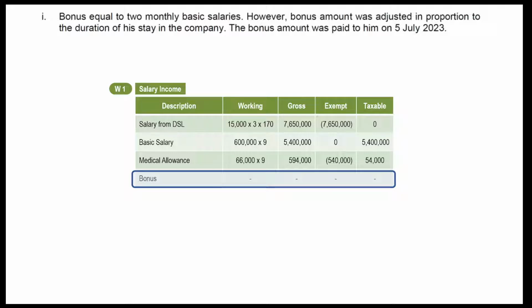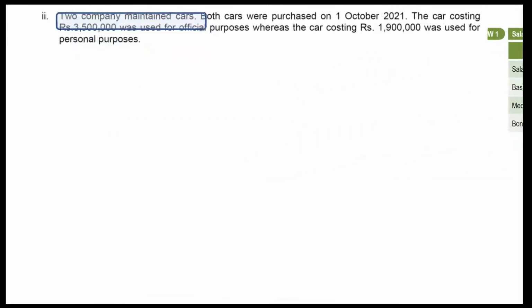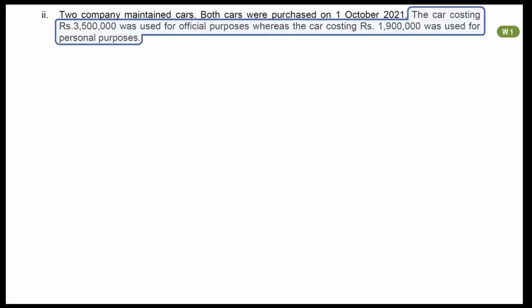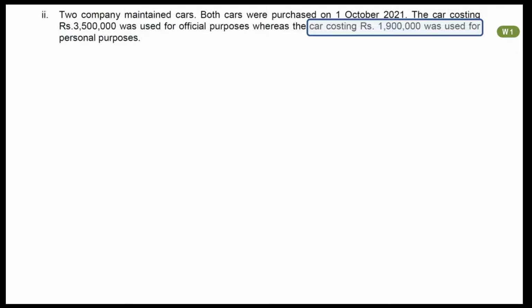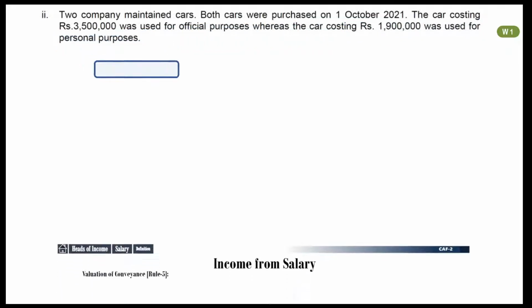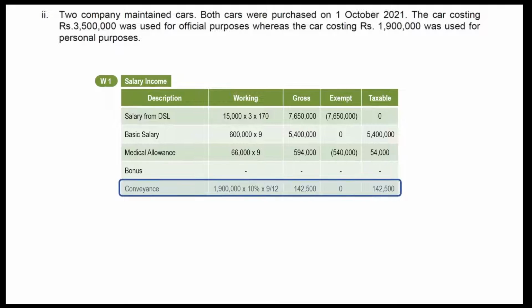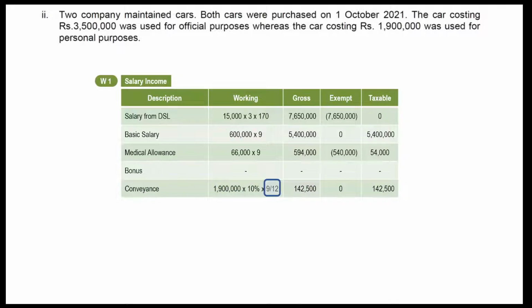Next information is about 2 company-maintained cars. Both cars were purchased in previous year. This date of purchase has no impact on our calculation. One car is for official purposes and second car is for personal use. Only car for personal use will be valued for taxable income. Recall notes slide. 10% of cost of vehicle will be included in taxable income. Mention it in your working.